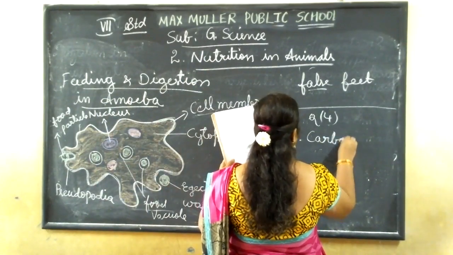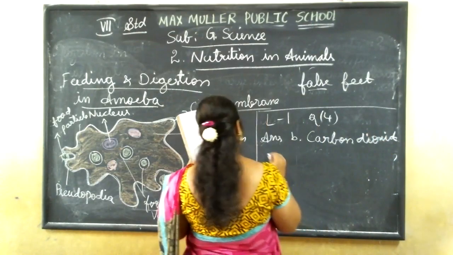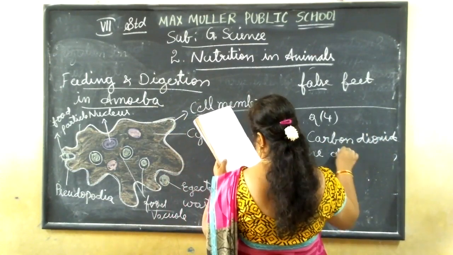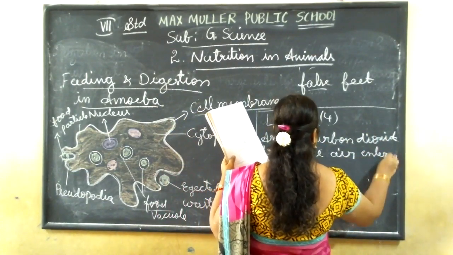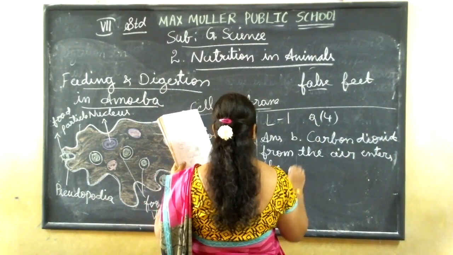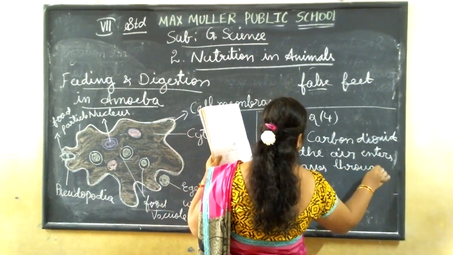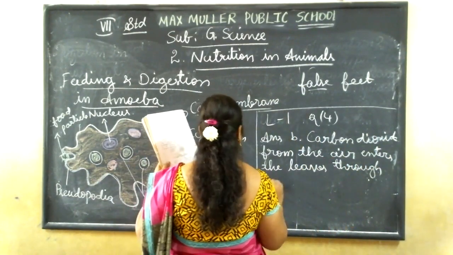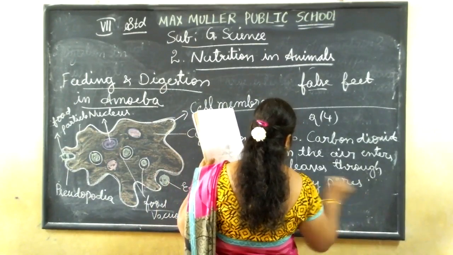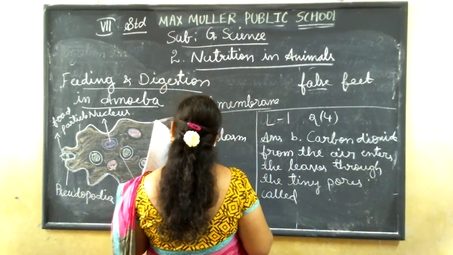B point: carbon dioxide from the air enters the leaves through the tiny pores called stomata.